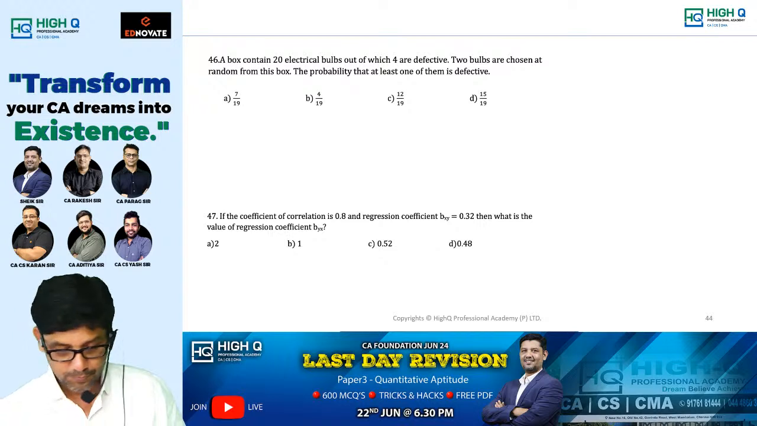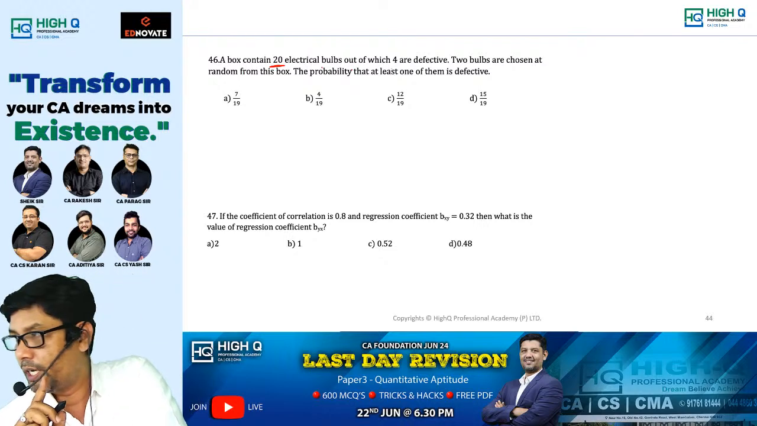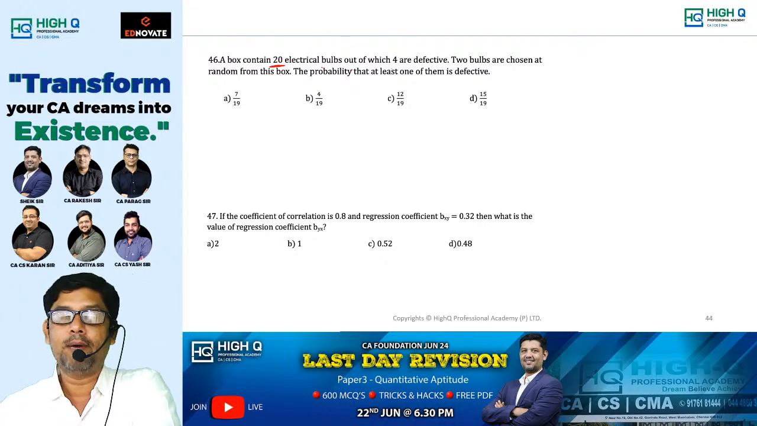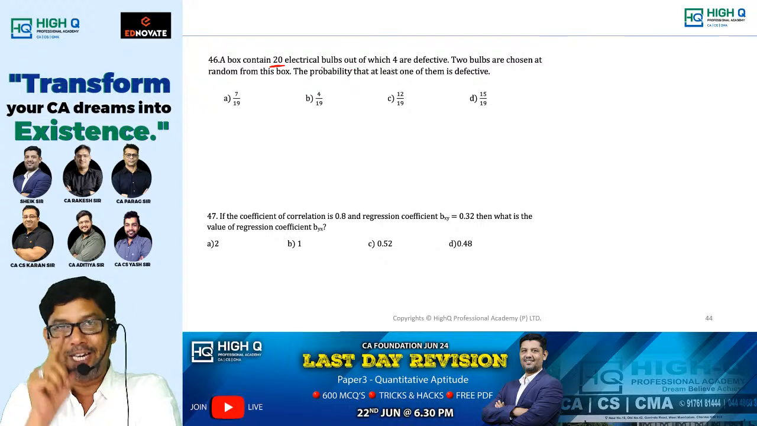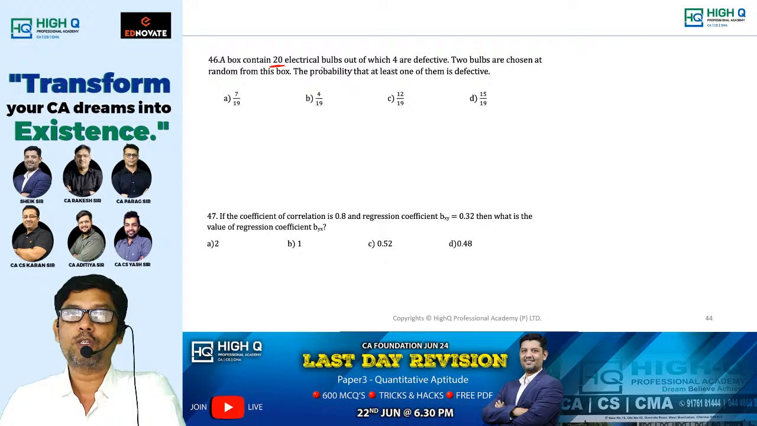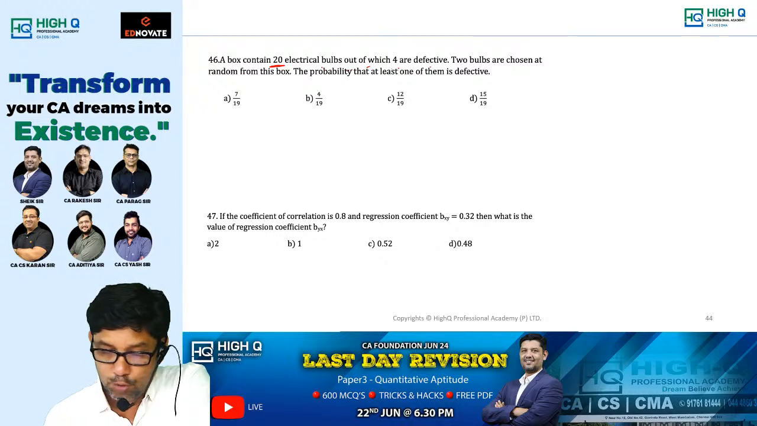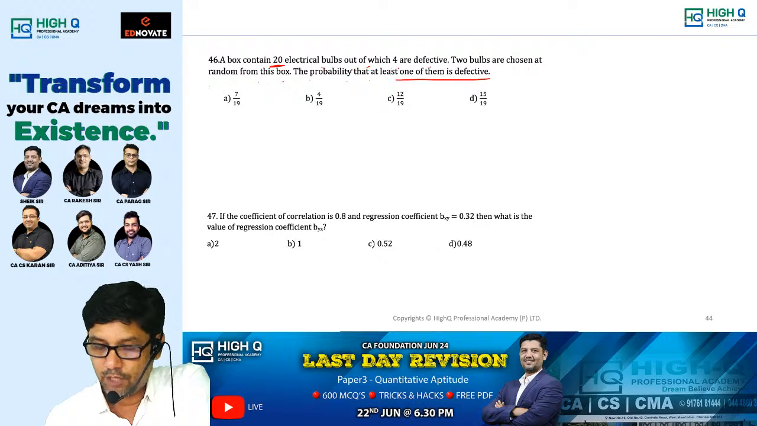Next one. A box contains 20 electrical bulbs, out of which 4 are defective. I always used to tell you one thing. Last time also I marked this type of question, very important type, and every time they are asking. Last time also they asked, and this time also I may expect. A box contains 20 electrical bulbs, out of which 4 are defective. 2 bulbs are chosen at random from the box. The probability that at least one of them is defective.